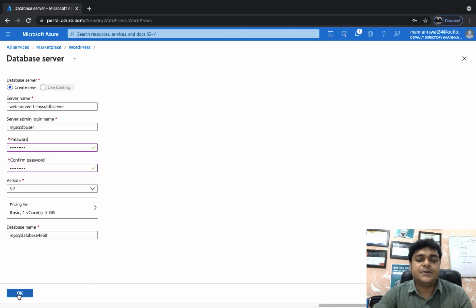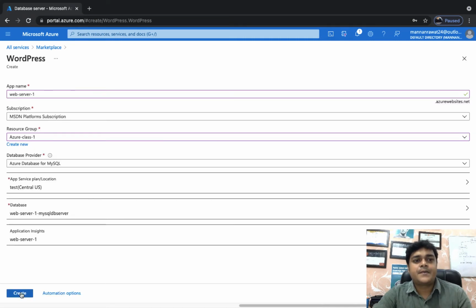No need to proceed with the maximum configuration because it will charge you. Everything is okay, so now click OK and create it. This is our first web server, and meanwhile we also need to create another web server in the East US location, because this web server was created in the Central US location.